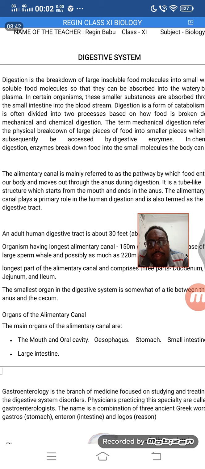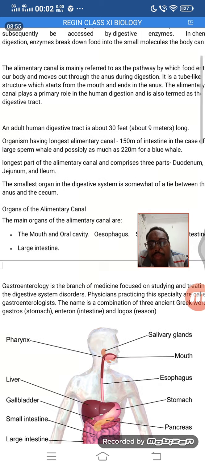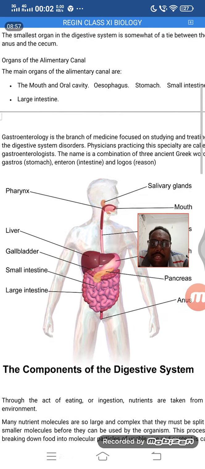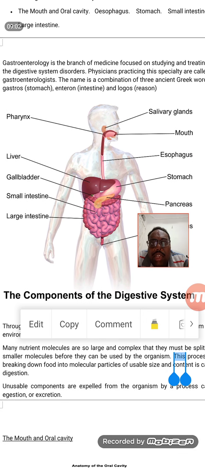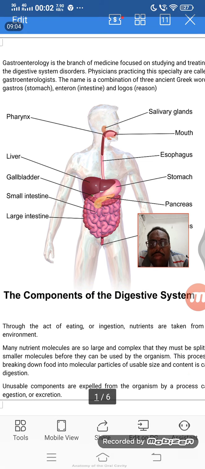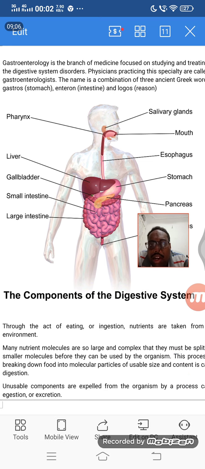We have teeth, we have tongue, we have different structures inside our mouth which are supporting the digestion, and some type of absorption also takes place there. So we are going to see that one by one. And this is the complete human digestive system components, starting from salivary gland, pharynx, mouth, esophagus, stomach, gallbladder, all this we have to study.